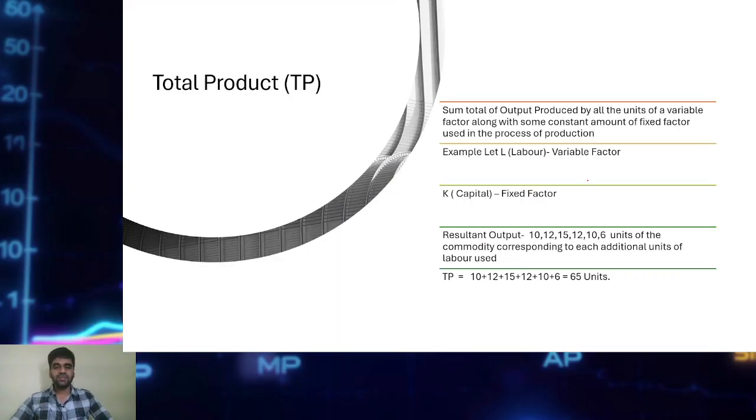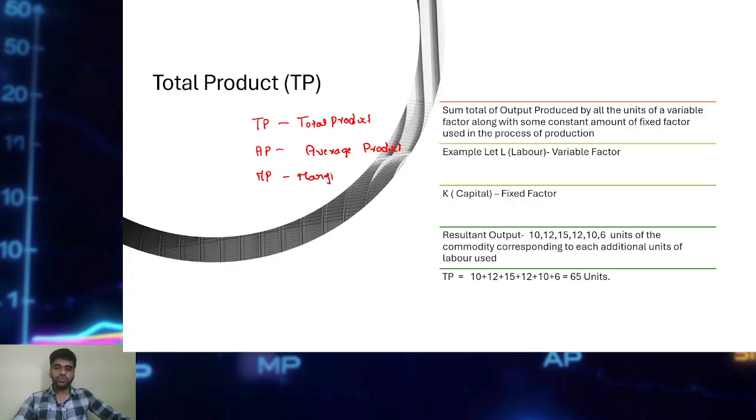Before moving further, let us understand the important concepts of the law of variable proportions, that is TP, AP and MP. Sir, what are TP, AP and MP? TP means total product. AP means average product. And MP means marginal product.